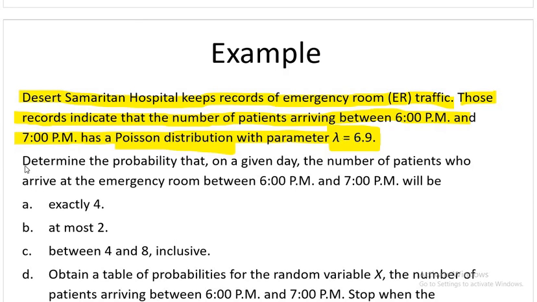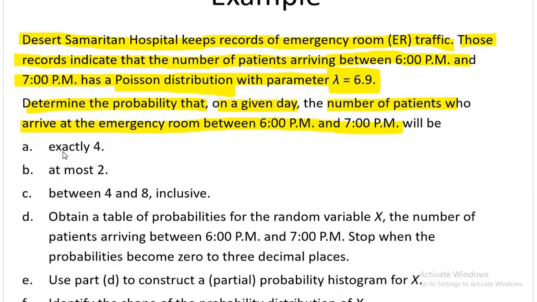Now they are saying to determine the probability that on a given day, the number of patients who arrive in this emergency room between 6 and 7 will be exactly 4, at most 2, or between 4 and 8. So these are x, these are the questions, and this is my lambda. Here they are asking what is the probability that exactly 4 patients come in the emergency room. So this is the question: probability of x equal to 4.